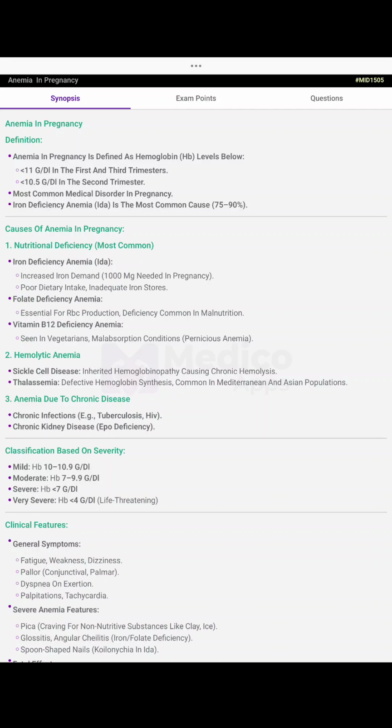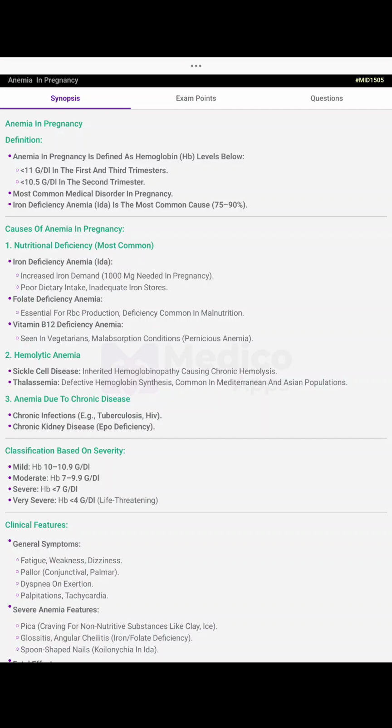Increased iron demand, 1000 mg needed in the pregnancy. Poor dietary intake, inadequate iron stores. Folate is essential for RBC production, deficiency common in malnutrition. Vitamin B12 deficiency anemia seen in vegetarians and malabsorption conditions, pernicious anemia. Hemolytic anemia: sickle cell disease, an inherited hemoglobinopathy causing chronic hemolysis.